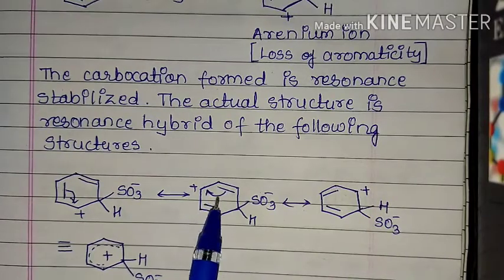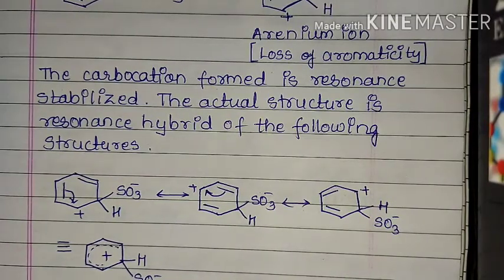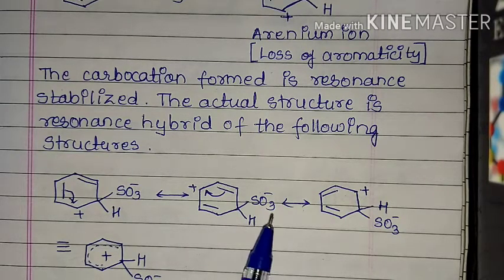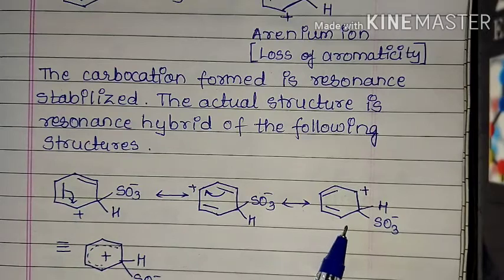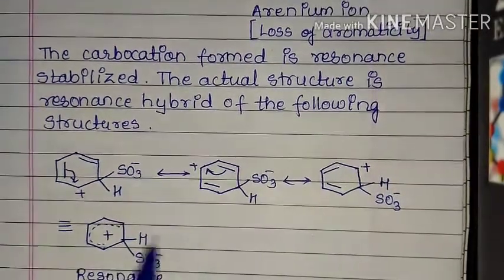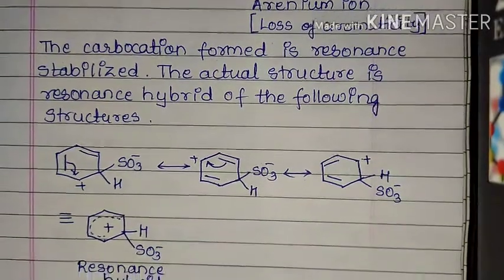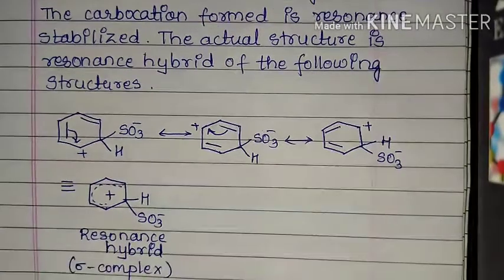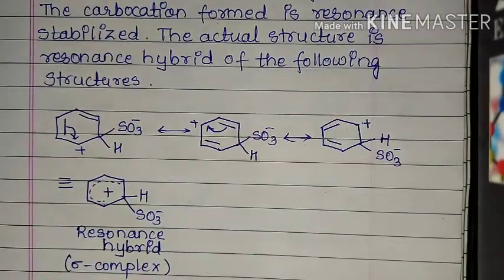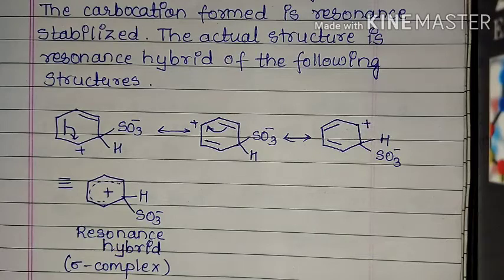We are going to shift. See, remember one thing: we are just going to shift the position of pi electrons. We are not going to change the position of any of the atoms here. Just the position of pi electrons changes. Hence we get the structure. When we combine all these structures, we get a resonance hybrid. It is also called a sigma complex. So this is the resonance hybrid.